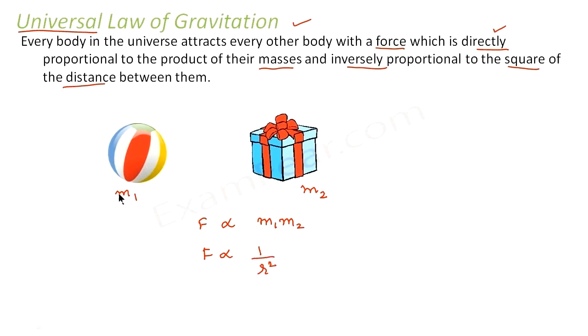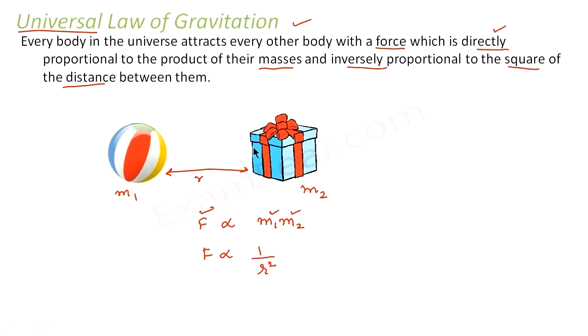So we considered m1 and m2 as two masses. Let us suppose the distance between them is r. Then the force of attraction between them is directly proportional to the product of the masses. That means if m1 or m2 increases, this force will also increase. Similarly, it is inversely proportional to the square of the distance.